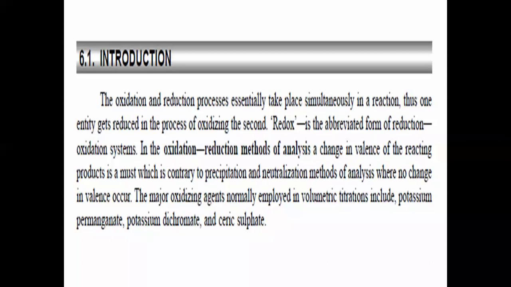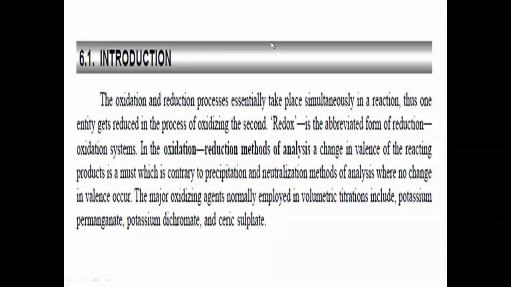Thus, one entity gets reduced, one of the reagents in the titration gets reduced, and in the process oxidizes the second one. So one is reduced and another one is oxidized. This combined word of reduction and oxidation is known as redox titration. So it is an abbreviated form of reduction and oxidation.